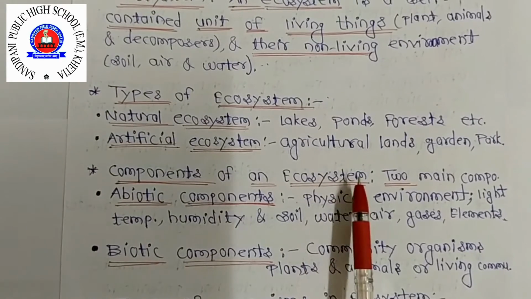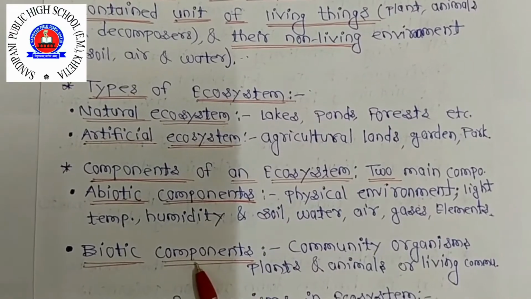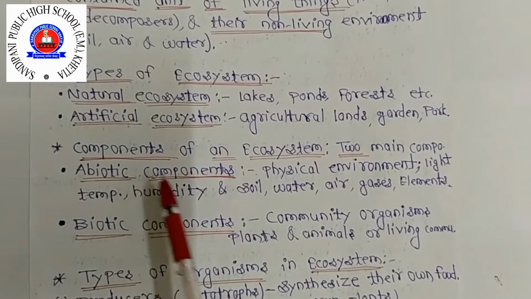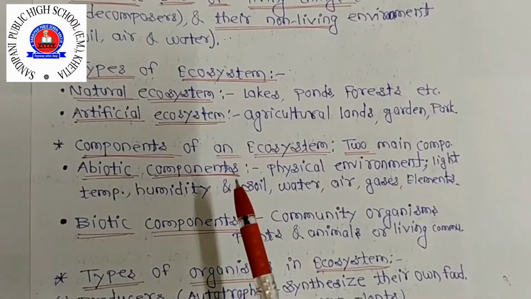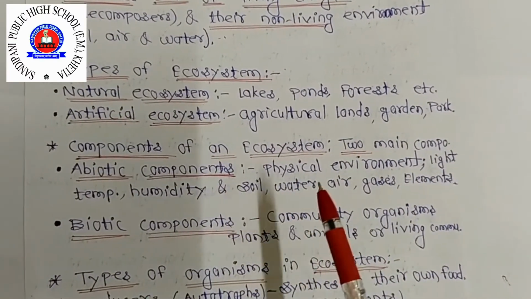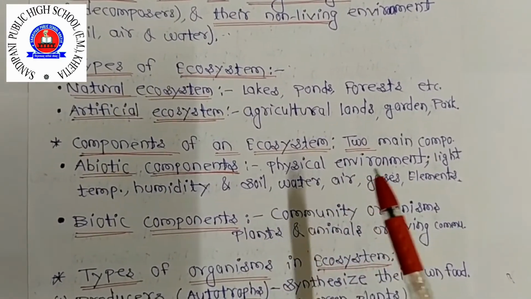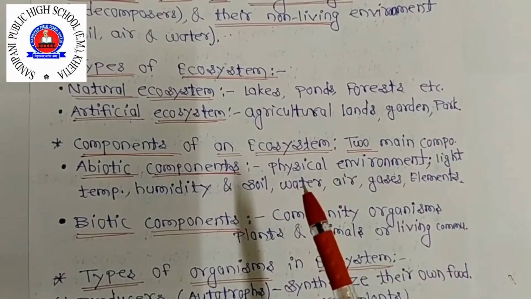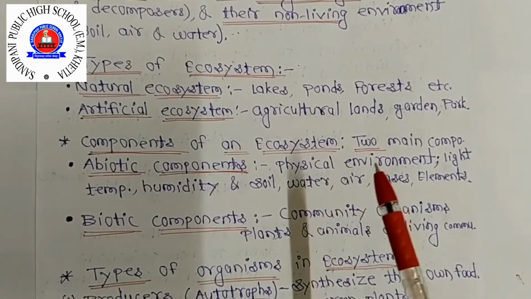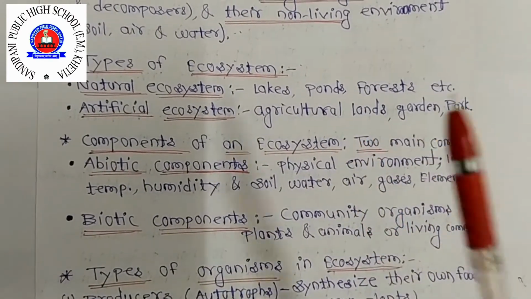Now, components of an ecosystem. Two main components are there, the abiotic component and the biotic component. The abiotic components of an ecosystem include the physical environment like soil, water, air and gases, along with inorganic substances like carbon dioxide, nitrogen, oxygen, water, phosphorus, sulfur, sodium, potassium and calcium.